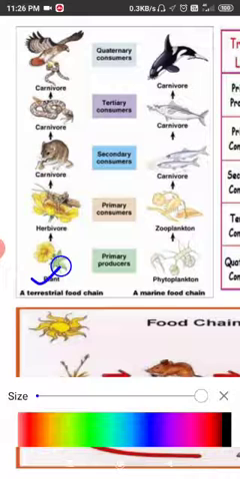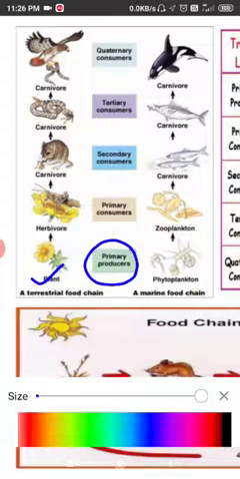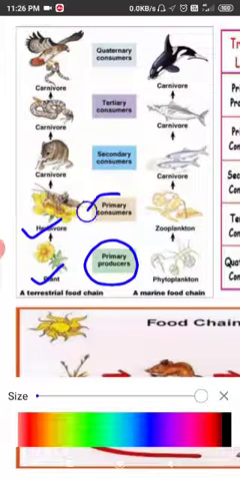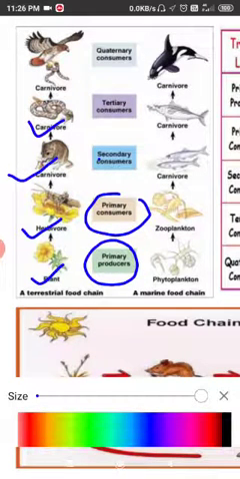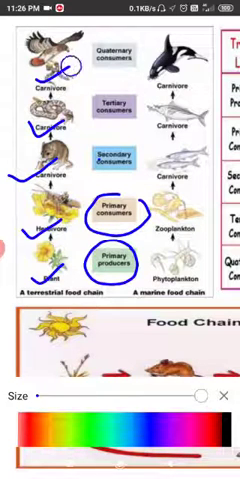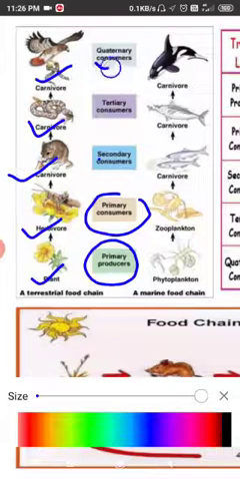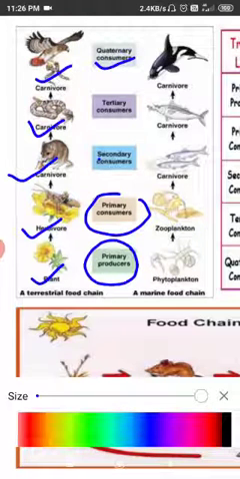The first one is the plant. Here the plant plays the role of a primary producer. Then the herbivore is the primary consumer. The carnivore is the secondary consumer. The next carnivore becomes the tertiary consumer, and the last, topmost carnivore is the quaternary consumer. So in this way you can see that our terrestrial food chain has 4 trophic levels.